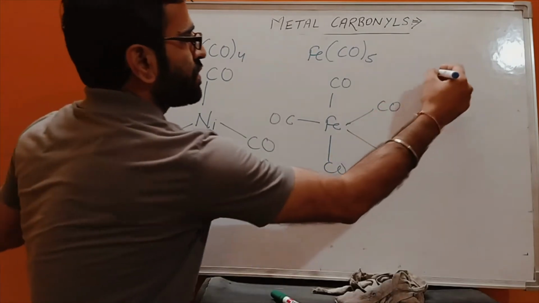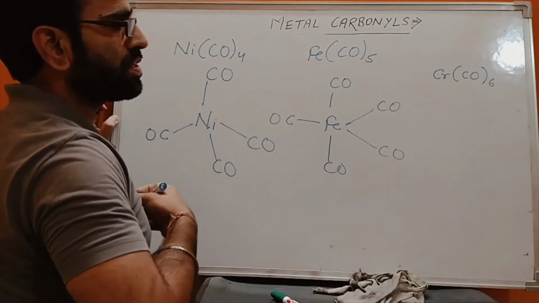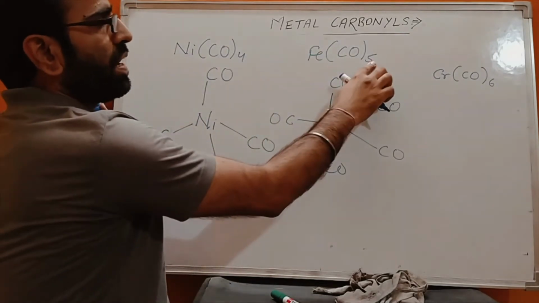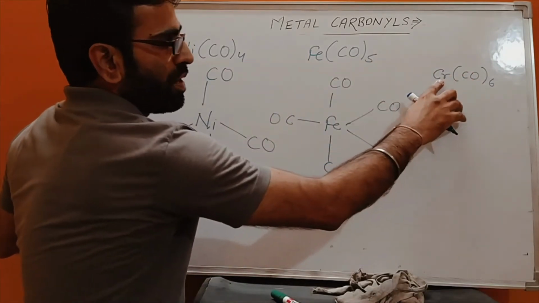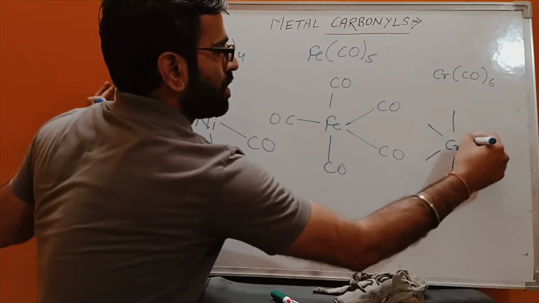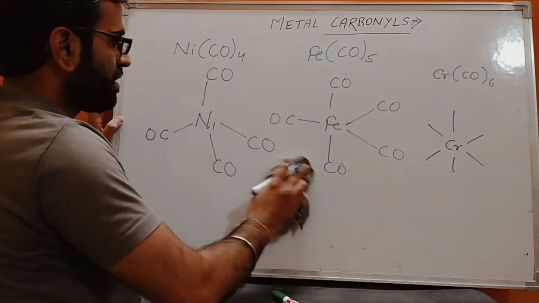Okay, we have Cr(CO)6. The names are tetracarbonyl nickel 0, pentacarbonyl iron 0, hexacarbonyl chromium 0. So the structure is octahedral. We can draw its structure by placing CO here.